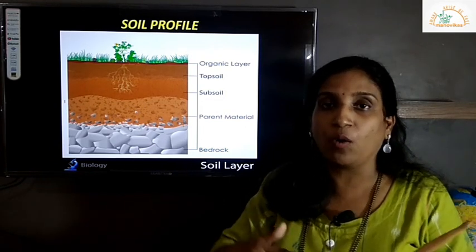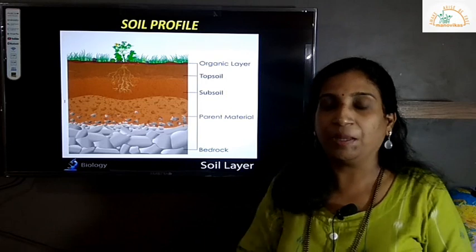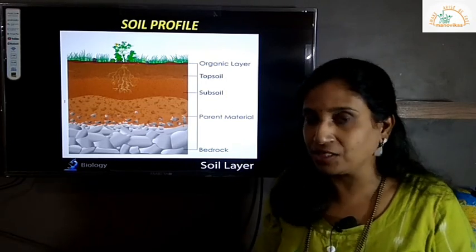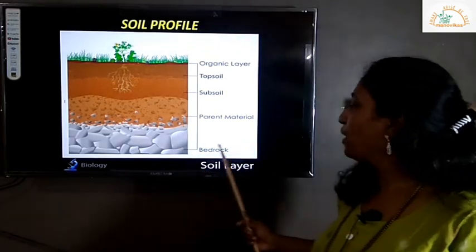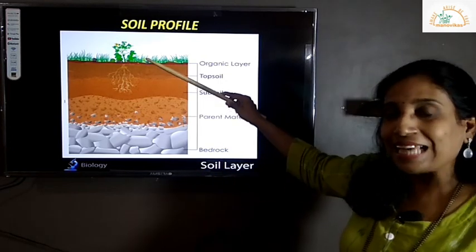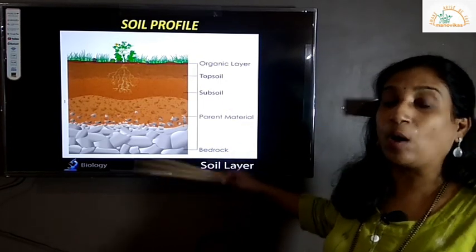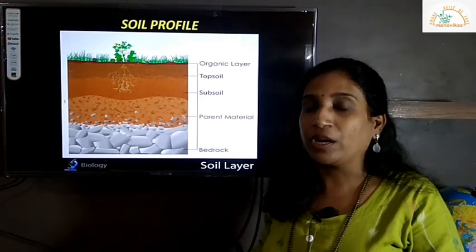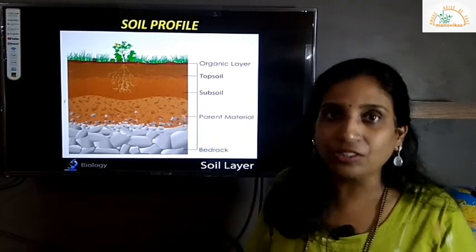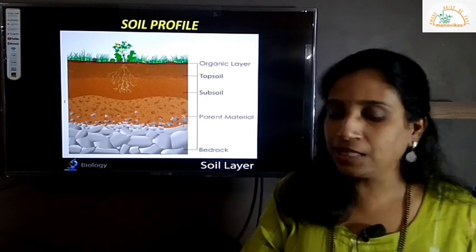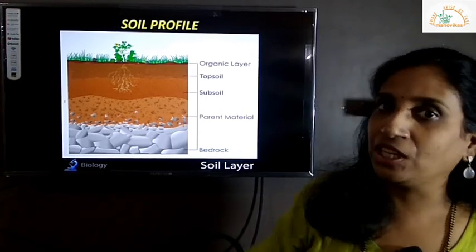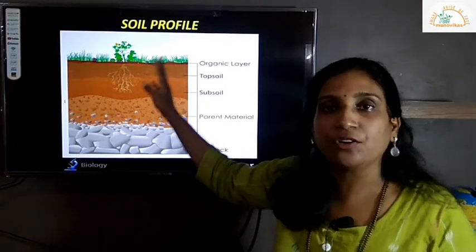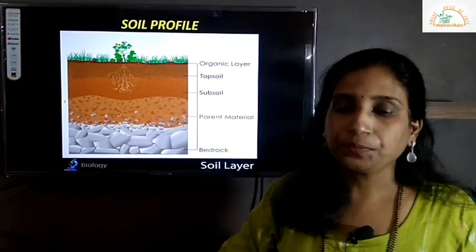That is the parent or original rock, part of the upper crust. This is called bedrock. So this entire section you can call the soil profile. Although we see it as loose soil, it has structured layers underneath. This is the soil profile, how soil is generated from the parent rock or bedrock.